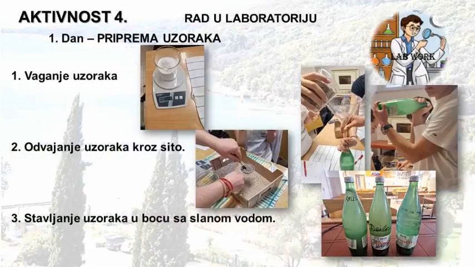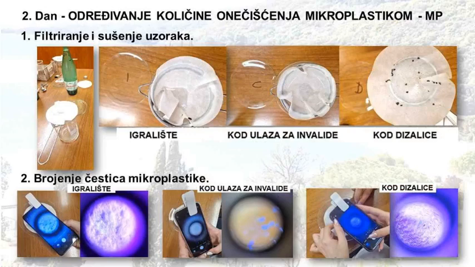In the school laboratory, we prepared samples for analysis. 1. Weighing samples. 2. Separating samples through a sieve. 3. Placing samples in a bottle of salt water. The next day, we determined the amount of microplastics by filtering the samples, drying the filter papers, and then using a small microscope connected to a mobile phone, we counted the microplastic particles in each sample.